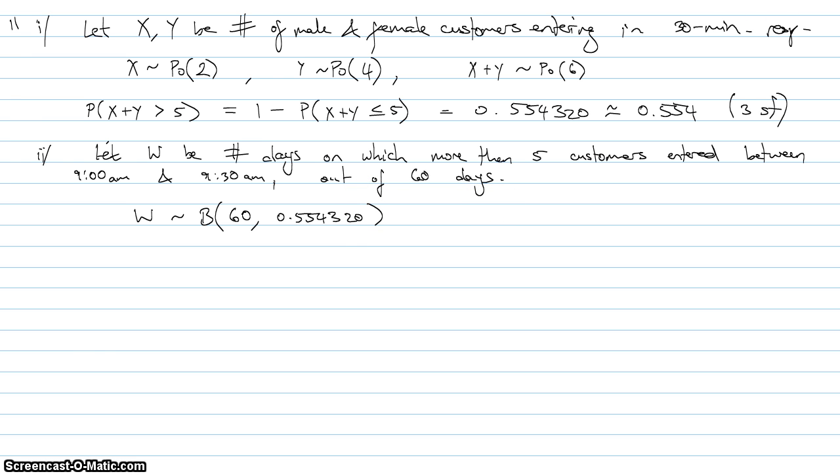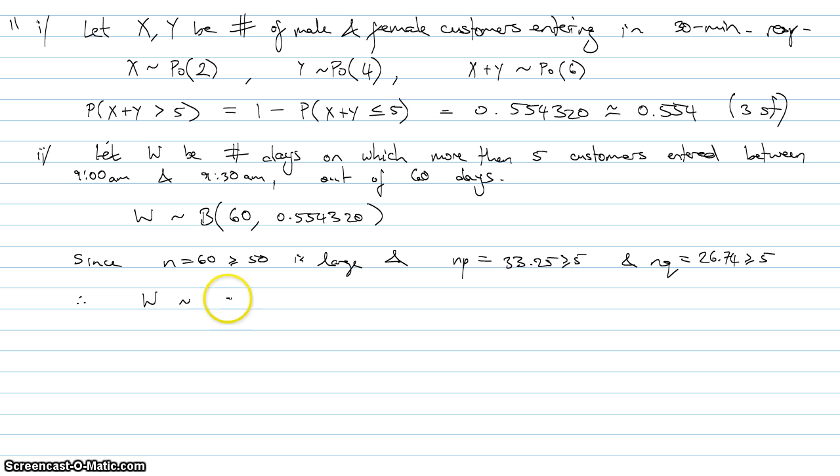Now, because n is large and np is bigger than 5 and nq is bigger than 5, since n equals 60, bigger than or equal to 50, is large, and np, which is equal to 33.25, is bigger than 5, and nq, which is equal to 26.74, is also bigger than 5. Therefore, I can use the normal approximation to the binomial distribution.